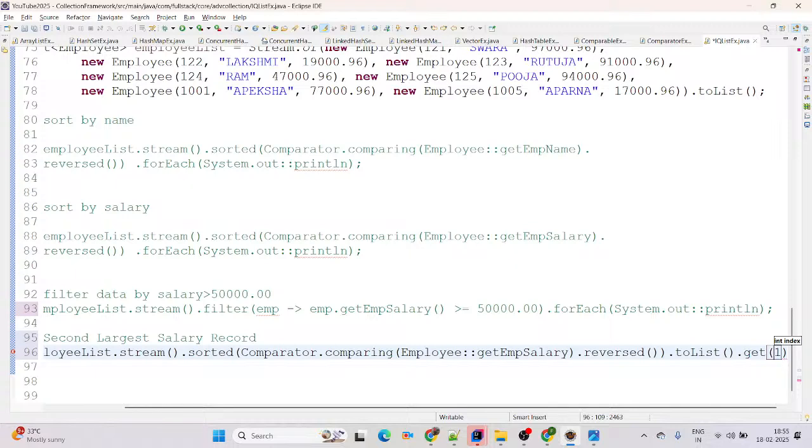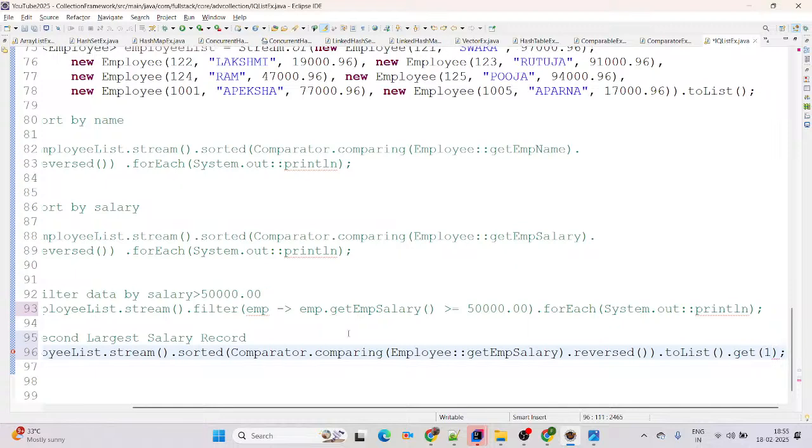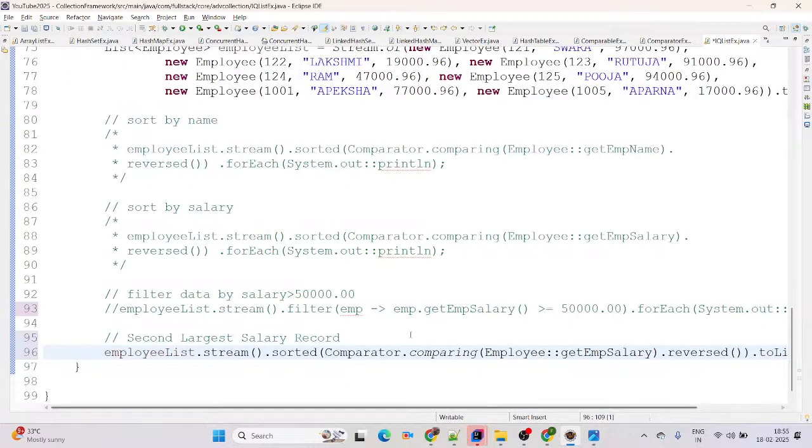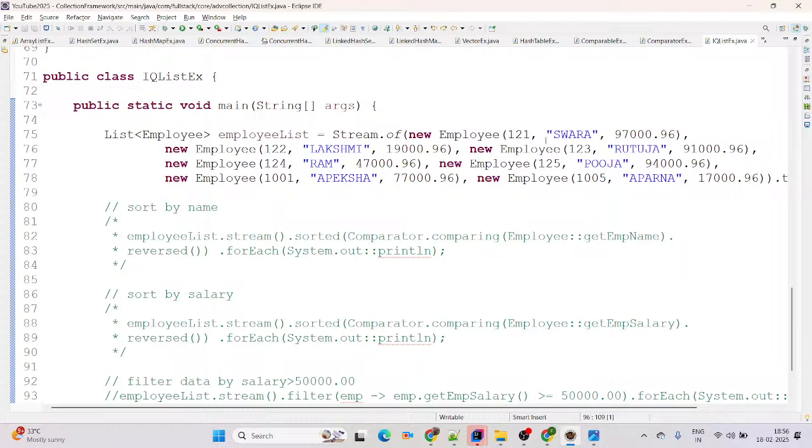We require the second largest salary here, so we are going to apply the n-1 formula. If you want the highest salary, you can give 0, which is n-1. If you want the second largest salary, 2 minus 1, it will be get(1). You can simply say the n-1 formula. Which is the second largest salary available there? You can simply check it manually. Then accordingly it will give us the output.